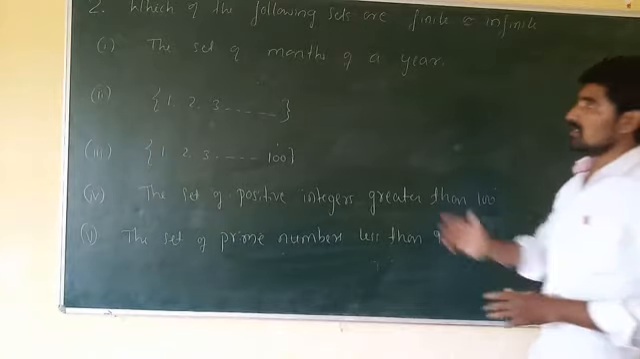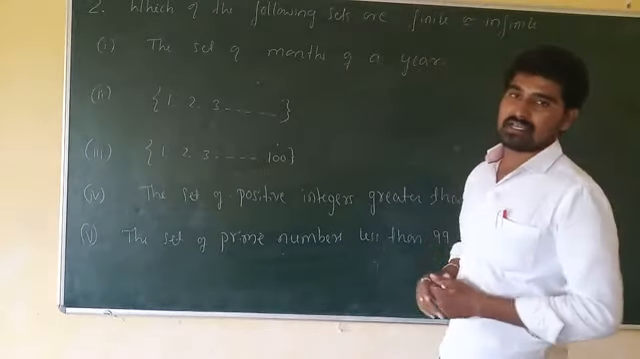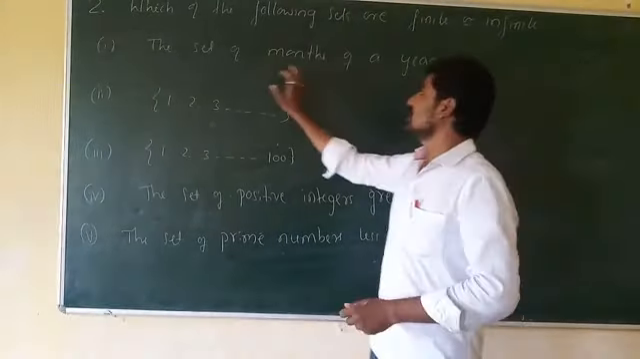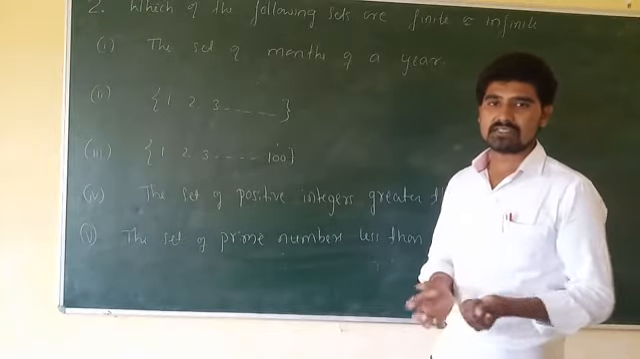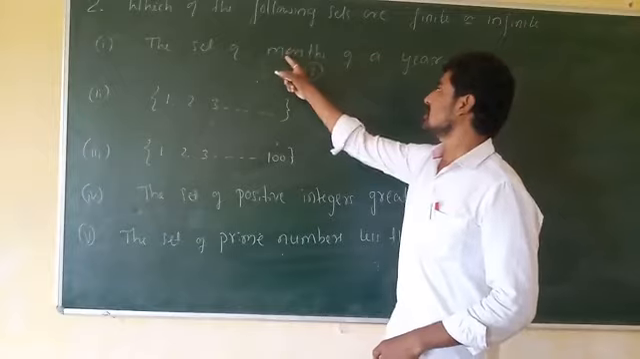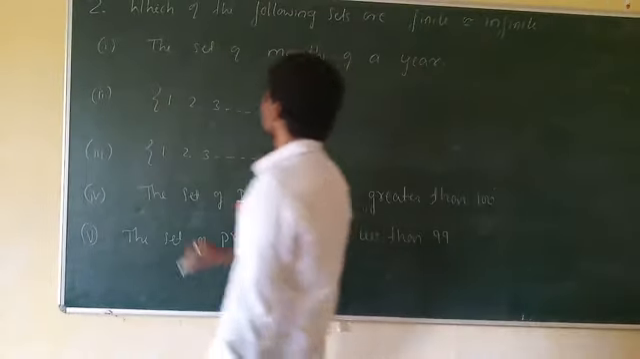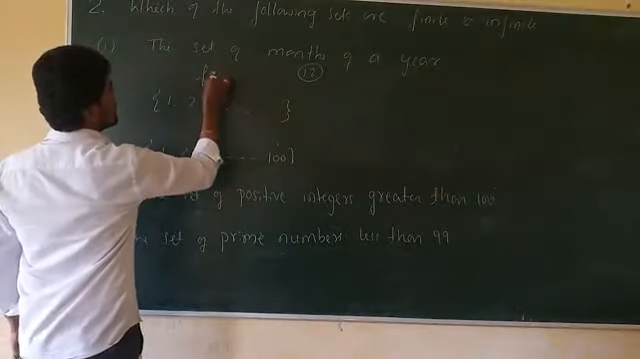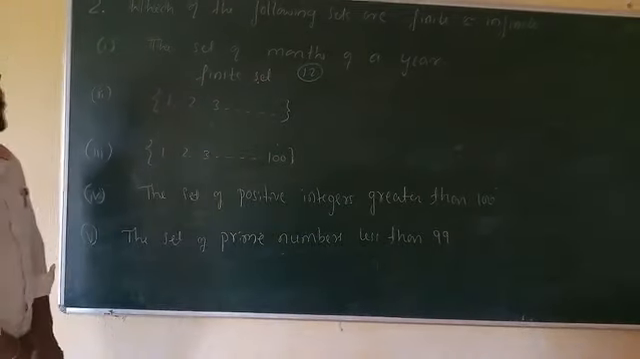The first set he has given is the set of months of a year. How many months are there in a year? We may say totally 12 months are present. It means this set consists of a countable number of elements. Therefore the first one is an example of a finite set. I hope all of you understand.